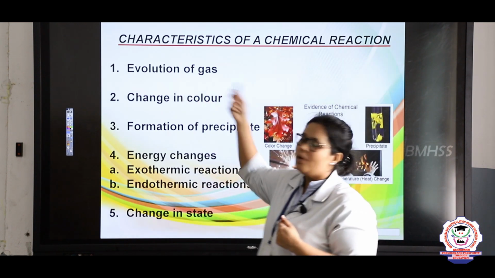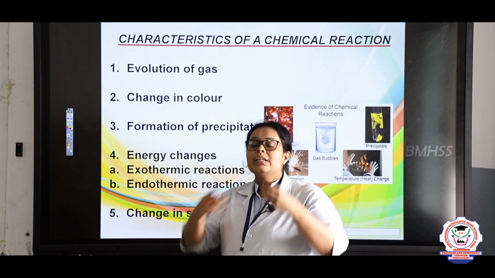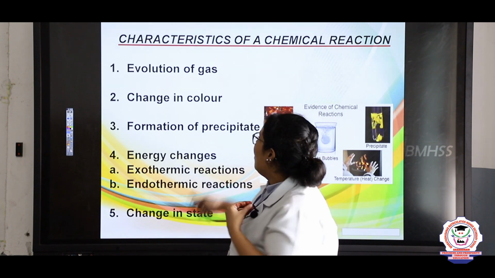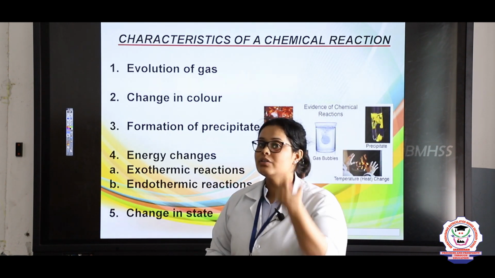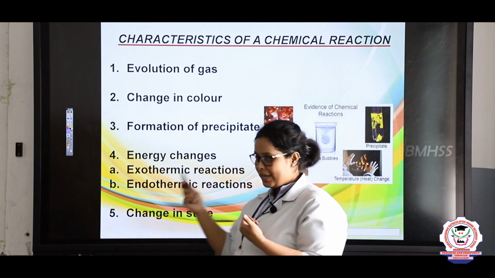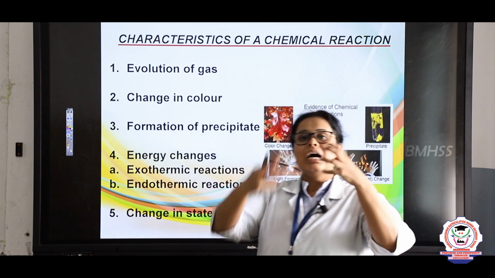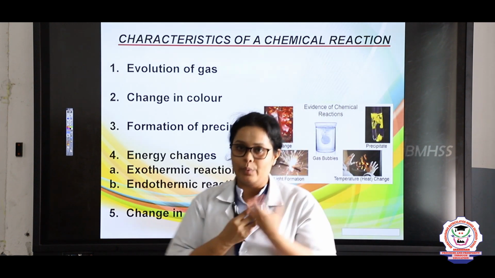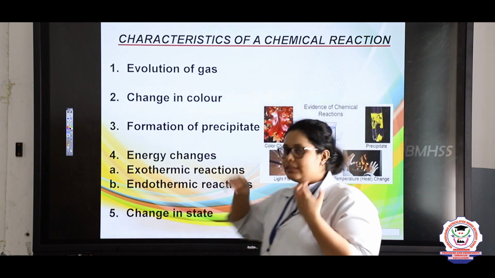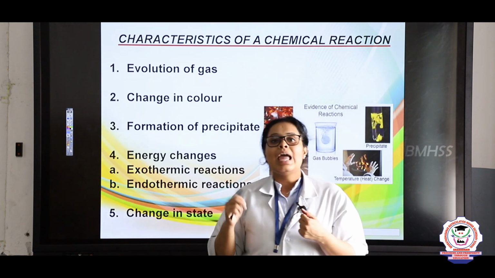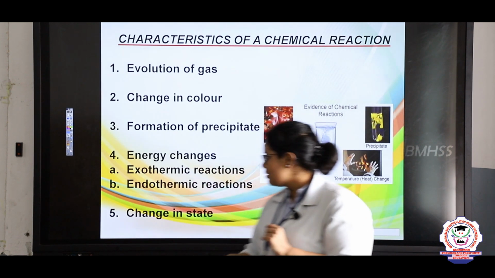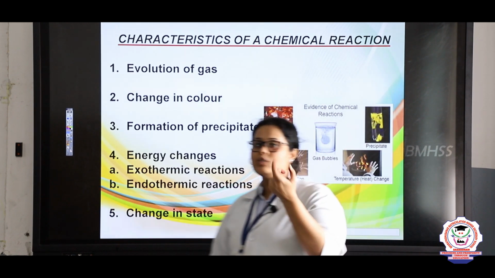One is evolution of gas. Second is change in color, which is a permanent change. Third is formation of a precipitate, a type of semi-solid. Fourth is energy changes, where we will discuss exothermic and endothermic reactions. Finally, the change of state.